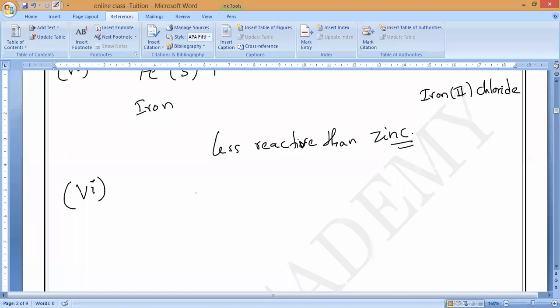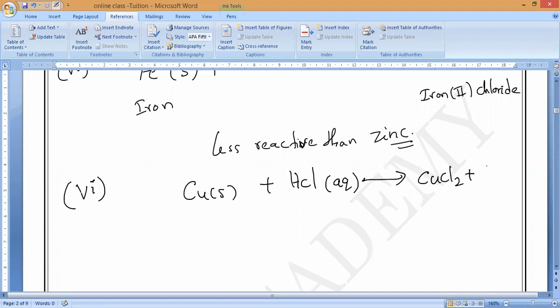Copper metal reacting with hydrochloric acid: no reaction. Blindly people will write copper chloride, CuCl2, plus hydrogen gas.